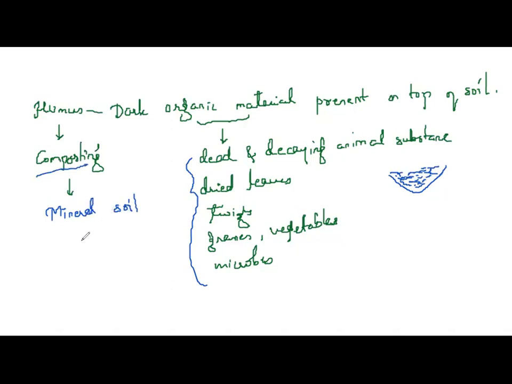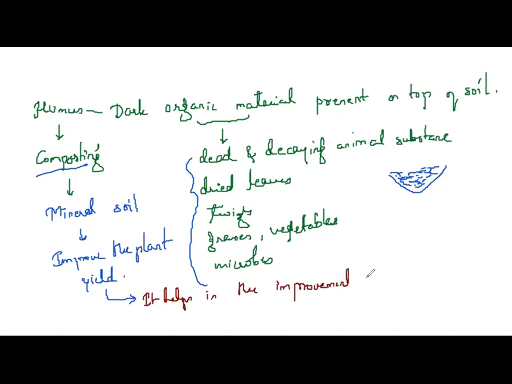Therefore, it is widely used by farmers and gardeners to improve the plant yield. So why is humus used? To improve the plant yield. When we discuss the importance, or the significance, of humus, it helps in the improvement of crop production.